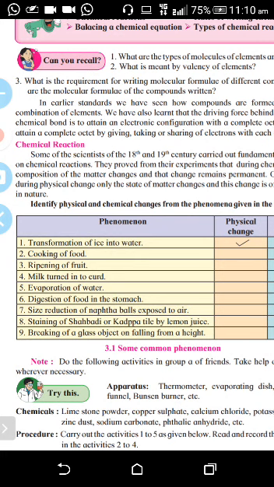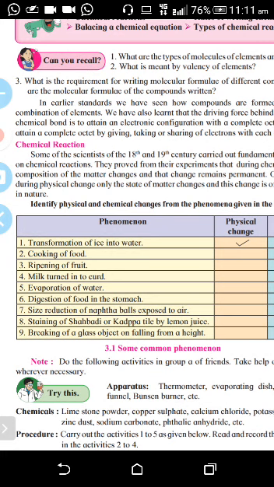Then size reduction of naphthalene balls exposed to air. When exposed to air, all the naphthalene balls get evaporated. Then staining of Shahabad stone or kadappa tile by lemon juice. Shahabad stone means marble pieces.